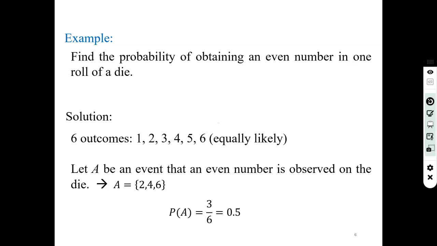So the probability of A will be 3, because there are 3 favorable outcomes, divided by the total number of outcomes which is 6. So 3 over 6, that is 0.5. That is a 50% chance of the event A happening, which is getting an even number.